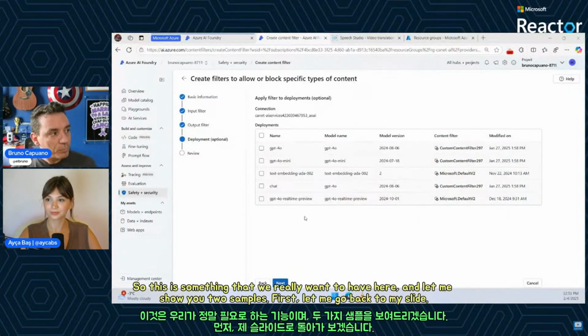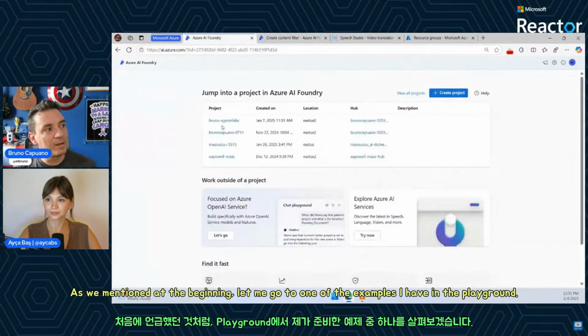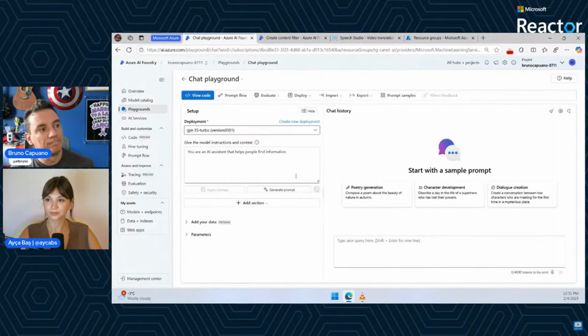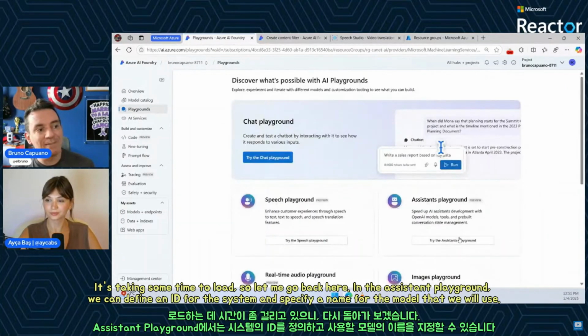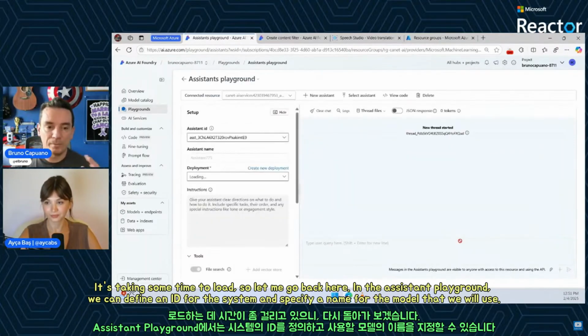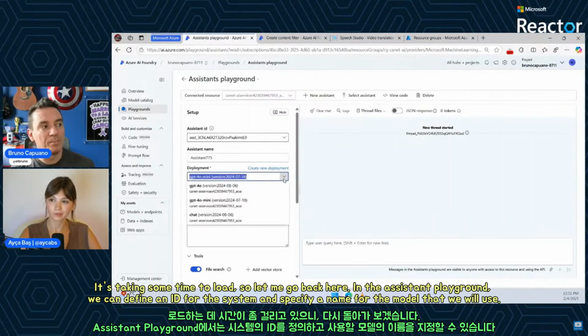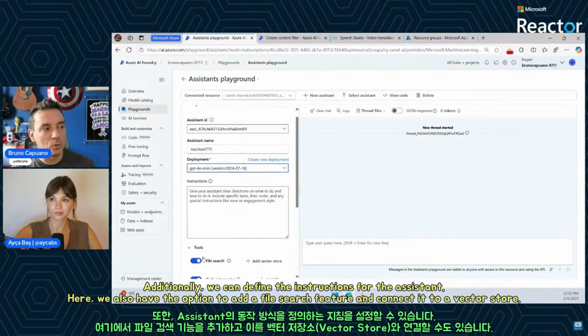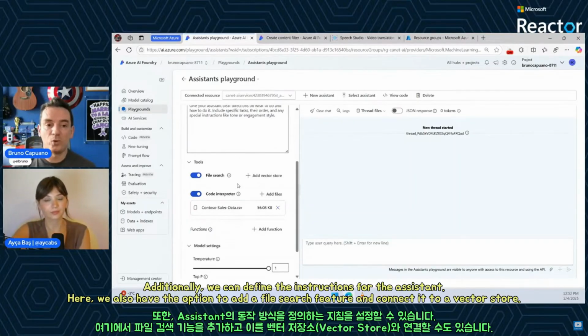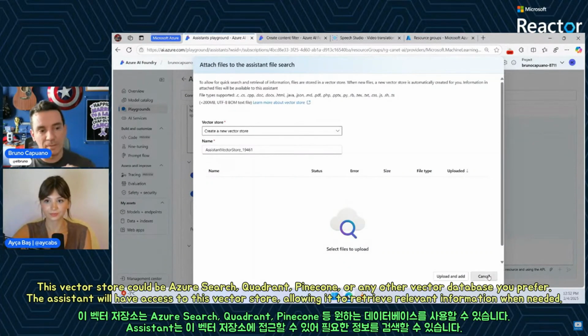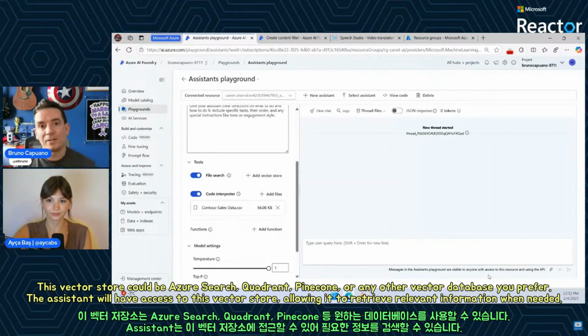First of all, let me go to one of the hubs that I have here, in the playground. It's taking some time. Let me go back here. We have an assistant playground. In the assistant playground we can define an ID for the system, a name, which model it is going to use, and also the instructions. We can also add a file search, and we can connect this search to a vector store. This vector store can be maybe Azure AI Search or Qdrant or Pinecone, any vector store that you want. So the assistant is going to also have this.